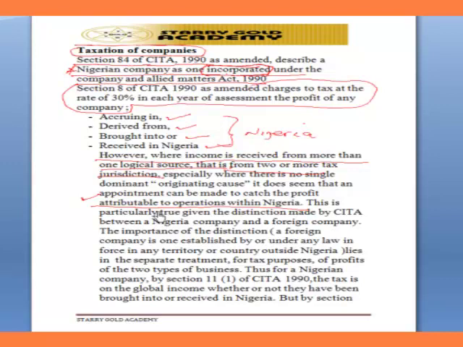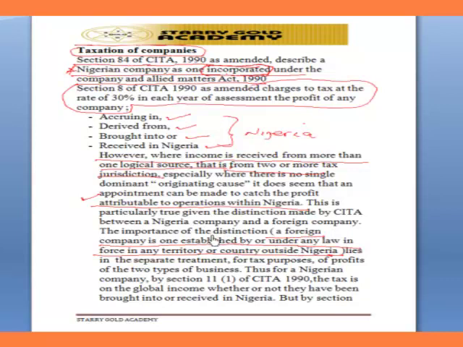Now, there's a distinction between a foreign company and a Nigerian company. That's why I was laying emphasis on Nigerian company here. A foreign company is one that is established in a foreign territory. Right? A foreign company is one established by or under any law in force in any territory or country outside Nigeria. That's what I've just tried to explain here.